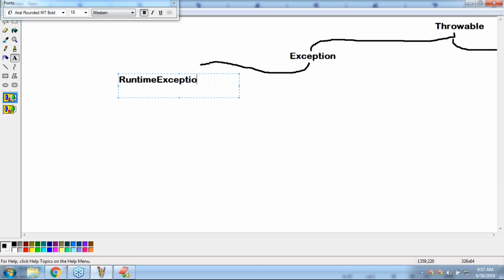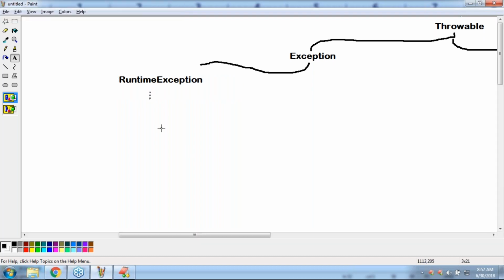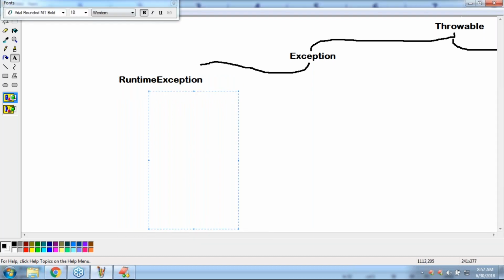Runtime exception. Under runtime exception, there are several child classes: arithmetic exception, null pointer exception, class cast exception. Next, index out of bounds exception, and under that, array index out of bounds exception and string index out of bounds exception.